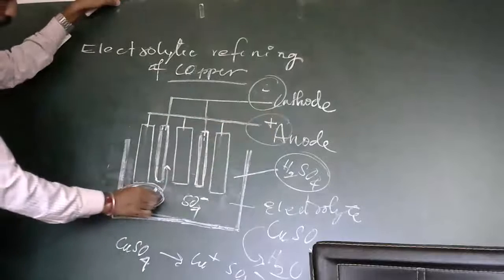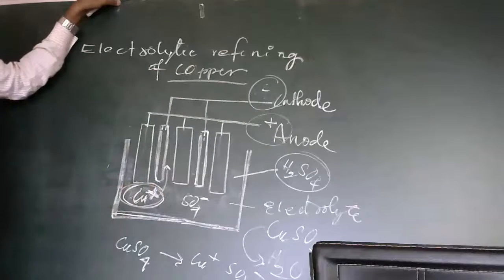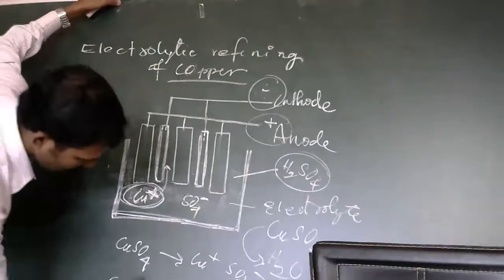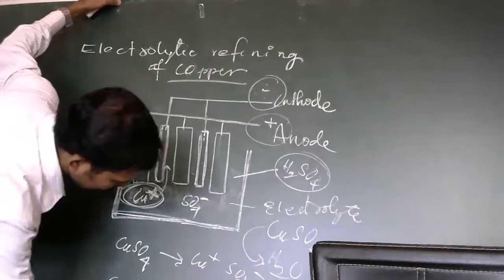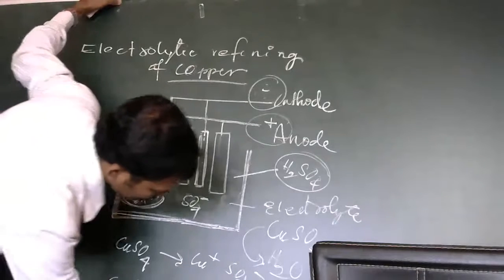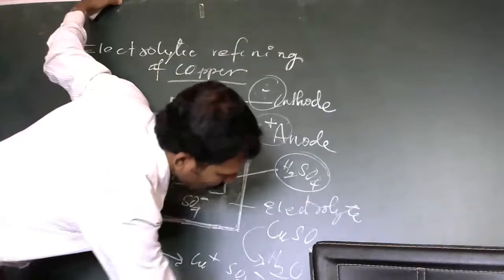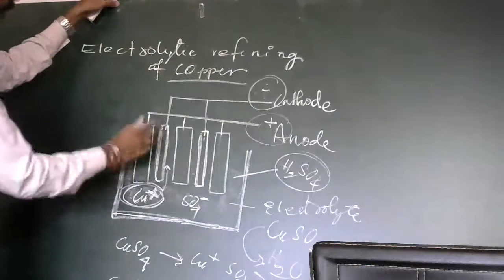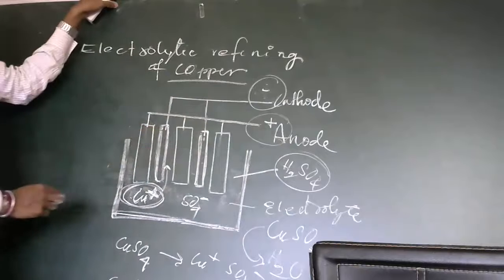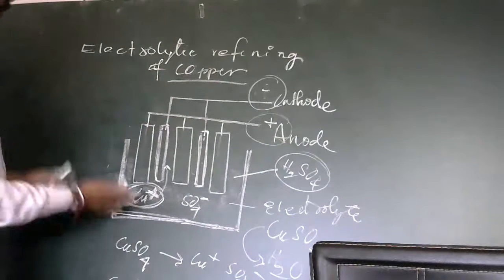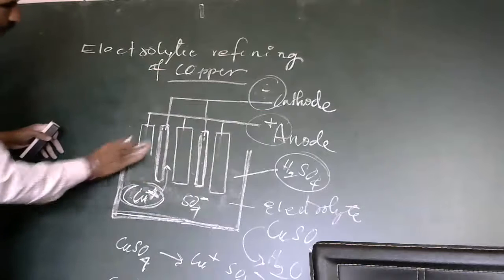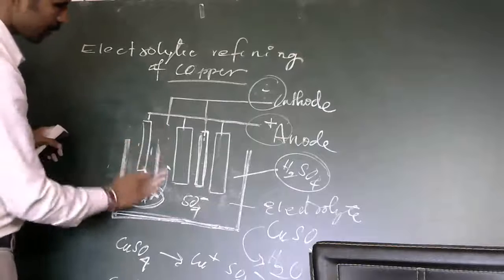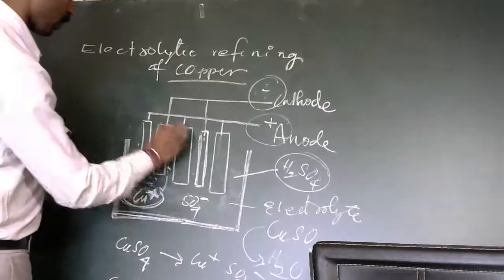Here, the copper ion has donated electrons. It takes the electrons back: Cu2+ gets 2 electrons and becomes a copper atom. The copper atom is formed, and the copper ions go on depositing on the thin copper. After the electrolysis, the thick copper rod converts into a thin copper rod, and the thin one converts into a thick copper rod.